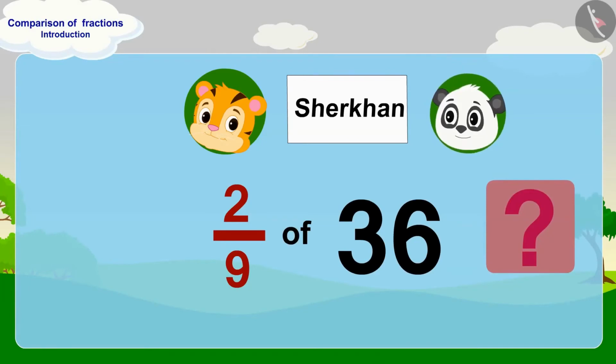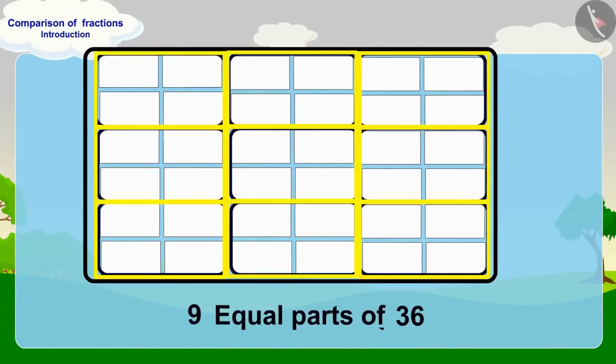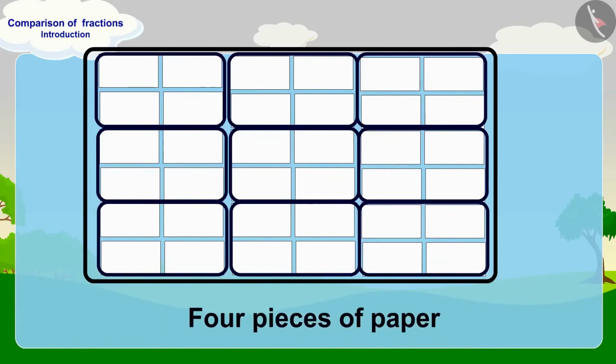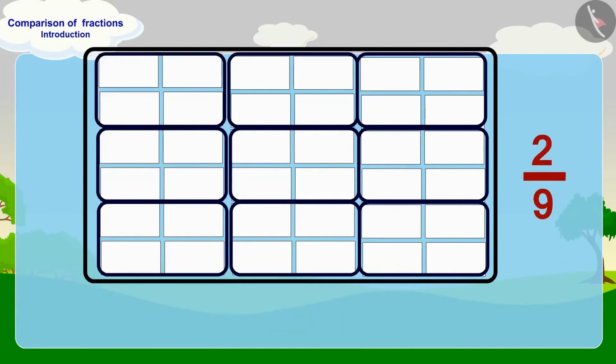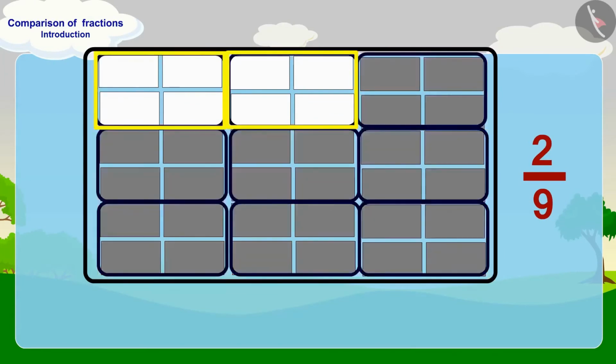If you wish to, you can stop this video and find the answer. Well done children, you have solved it perfectly. For 2/9 of 36, we will divide 36 into 9 equal parts. In this way, each part will have 4 pieces of paper. And in 2/9, we are taking 2 of these 9 equal parts. There are 4 pieces of paper in 1 part of this fraction.